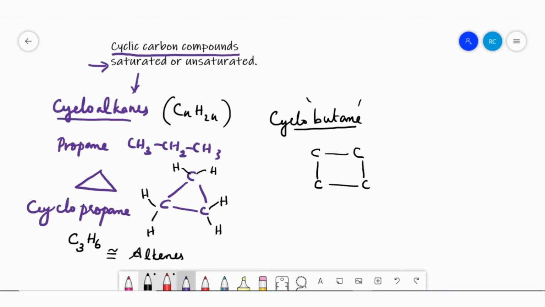For the remaining 2 valencies of each carbon you need to add hydrogen. So this compound is cyclobutane. There are 4 carbon and hydrogen is 4 into 2, that is 8. C4H8. Similarly, you can draw n number of carbon atoms using a ring structure.